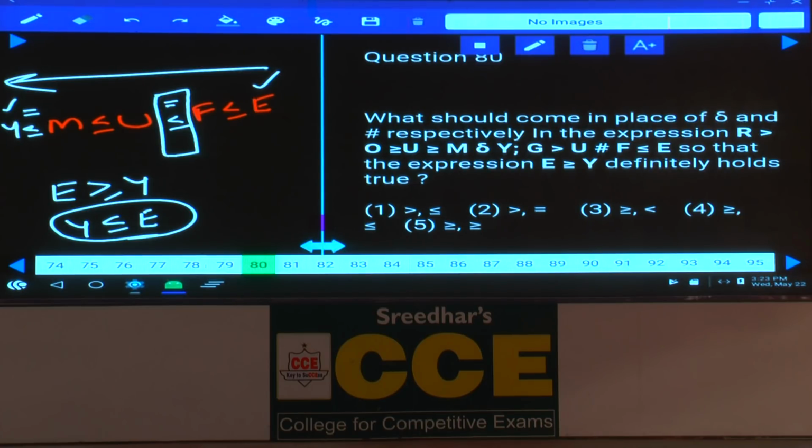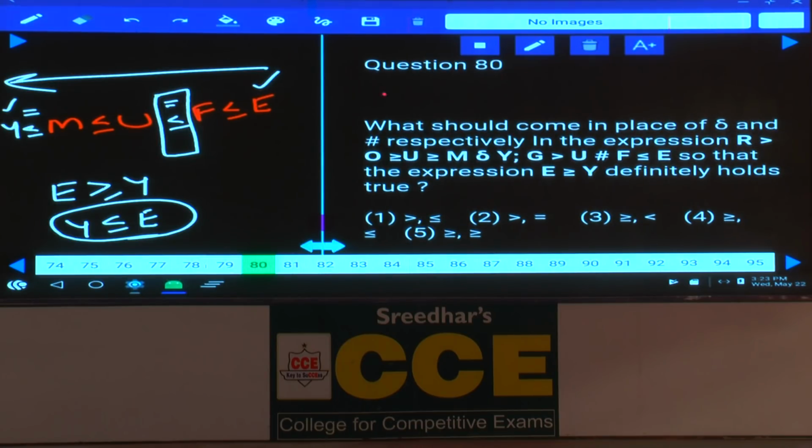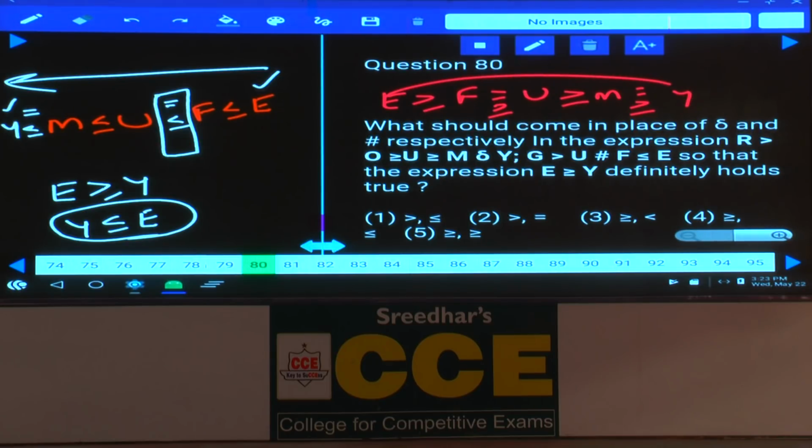Now the question is about from E to Y. If you write in the reverse order, what is the expression here? E greater than or equals to F, F greater than or equals to U, and U greater than or equals to M, M greater than or equals to Y. Now in this one we can definitely get that E greater than or equals to Y, isn't it? Then what is your answer here? Choice 5 is the answer.